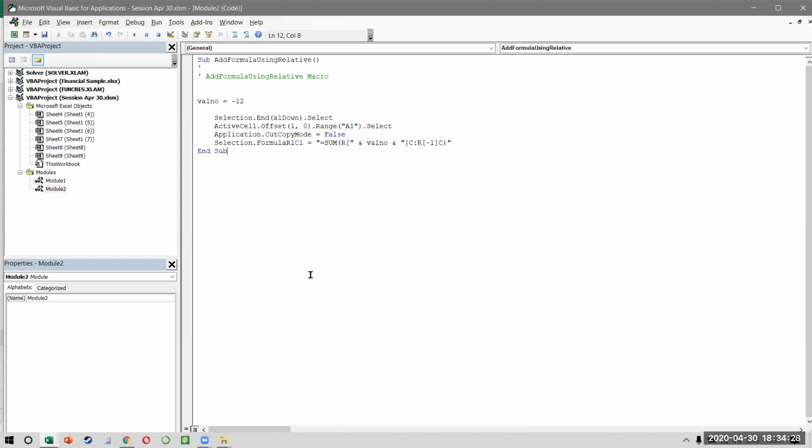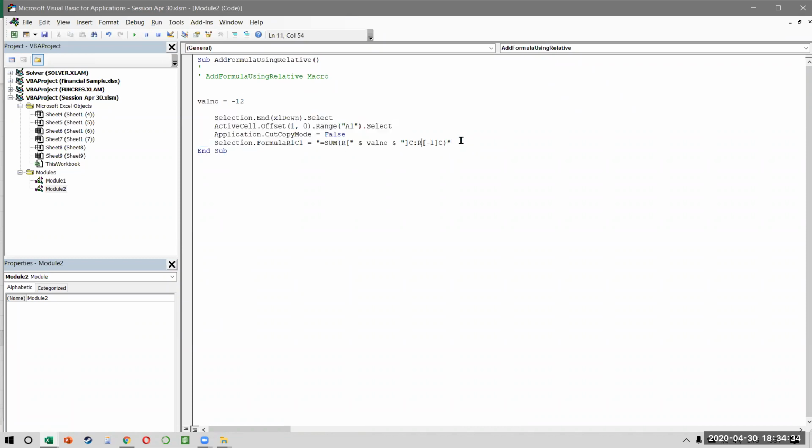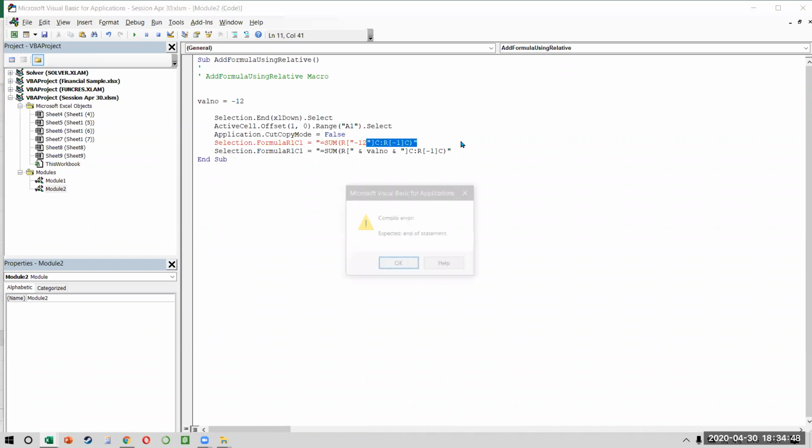See, 90% of this was recording. All of this was recording. What is the change I made? I've just broken my formula into different parts. Let me write my original formula here so that you can compare it.